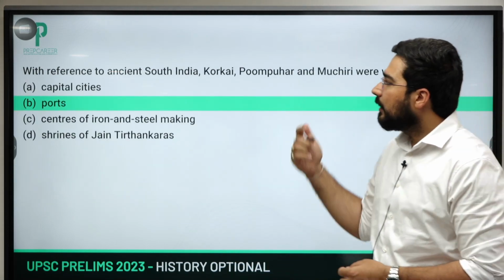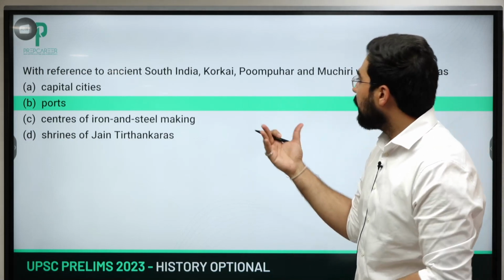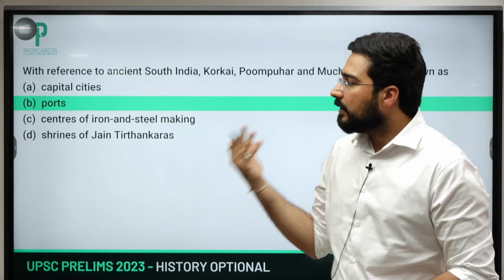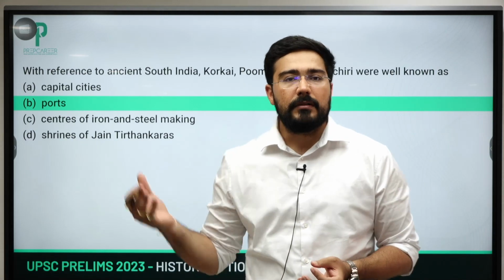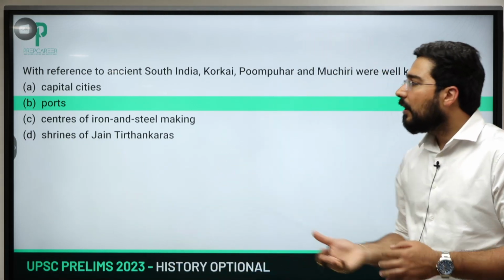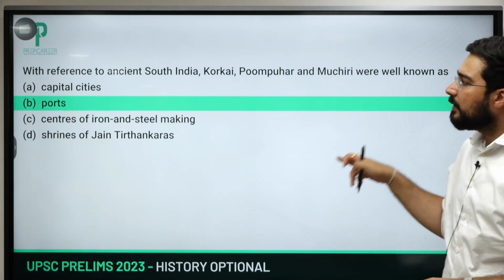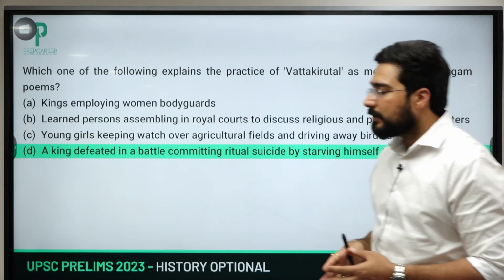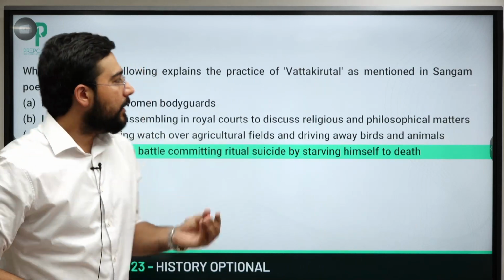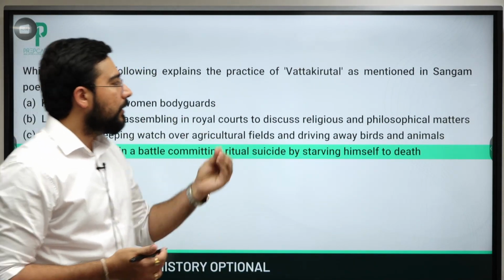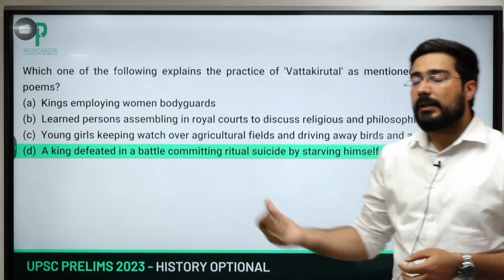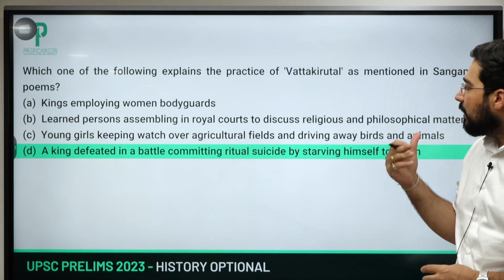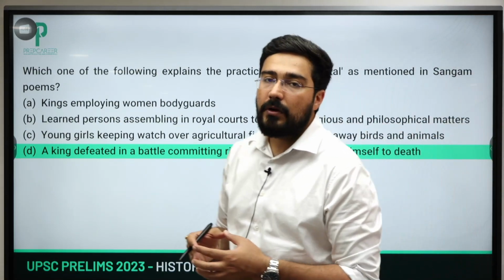Then the third part, Porkai, Pumpuhar, Muchiri. These are nothing but the ports, right, of the Sangam age, Chera, Chola and Pandya. These are the ones which are famous for this. The answer is very easy here. The fourth question, they have asked one specific term, the practice of Vatakkiruttal in Sangam was linked to which of the following? So here the answer is a king defeated in battle committing ritual suicide by starving himself to death.